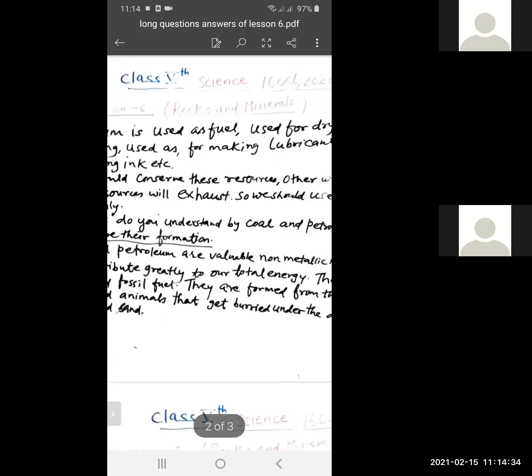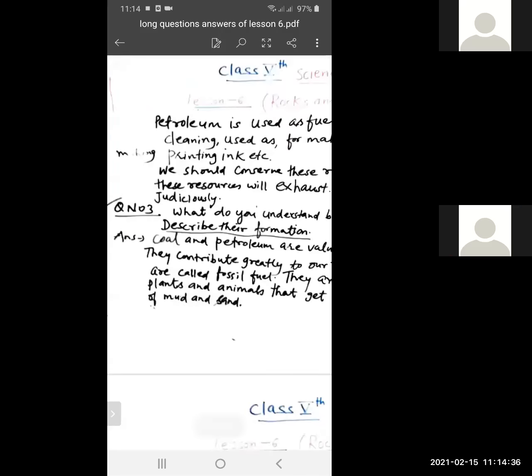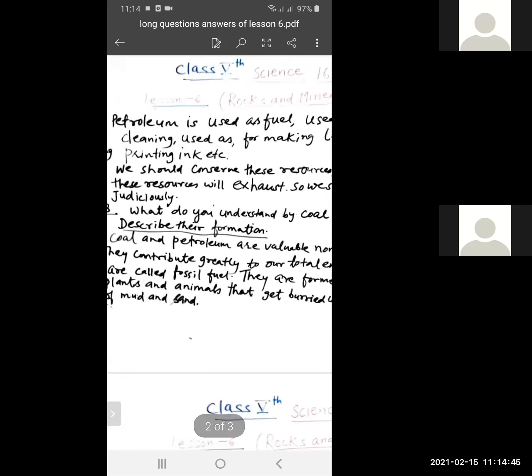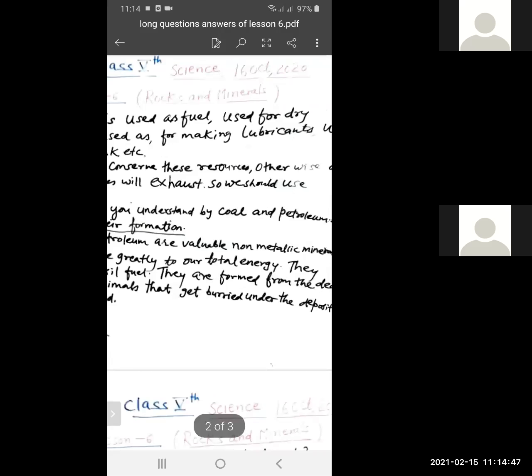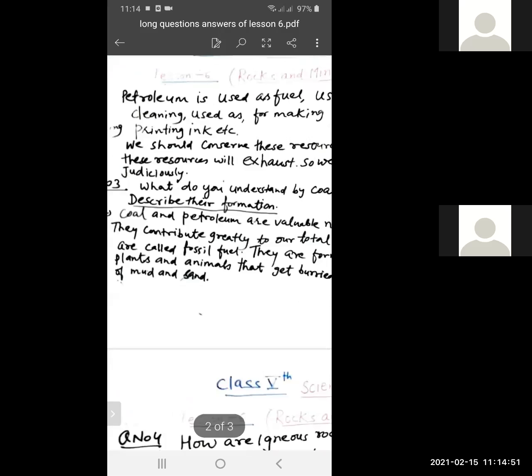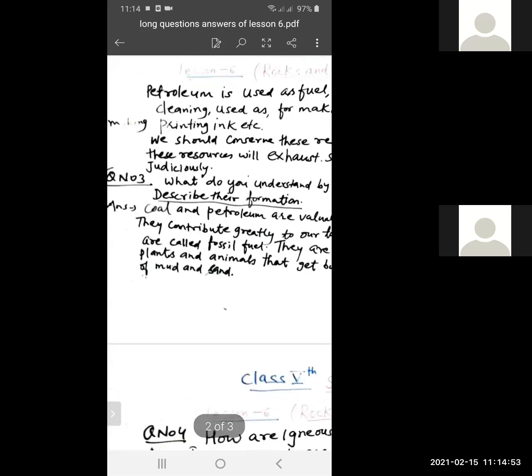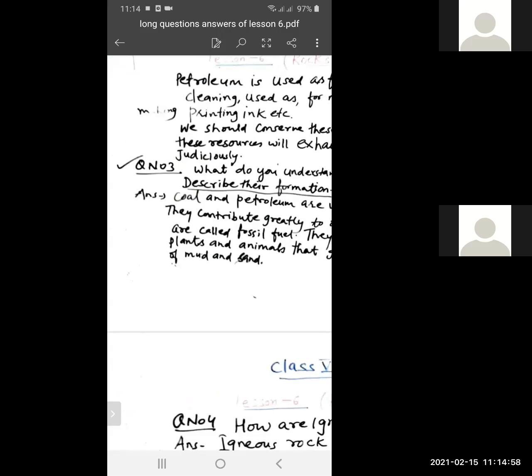Describe their formations. The answer of this question is on page number 73, lesson 6, rocks and minerals.